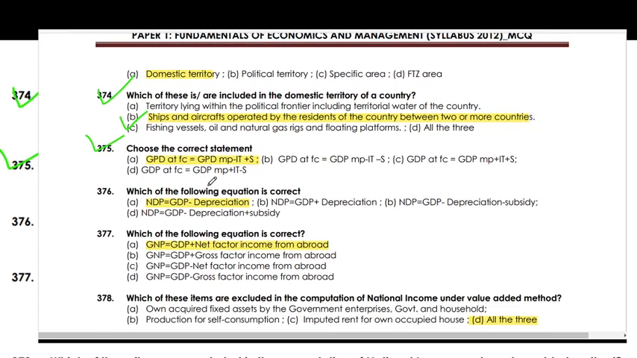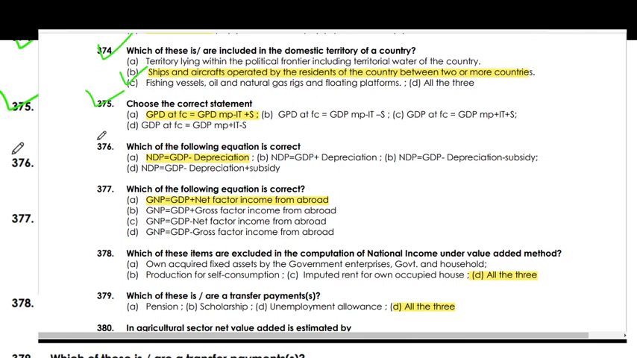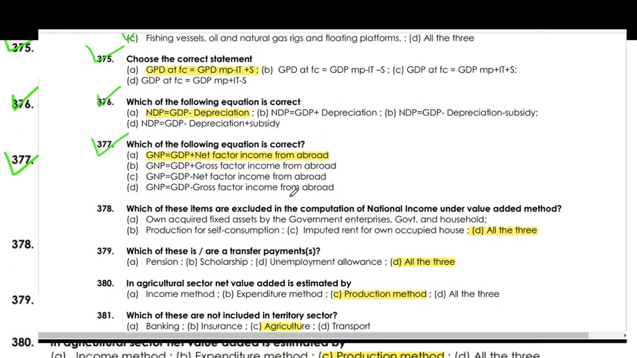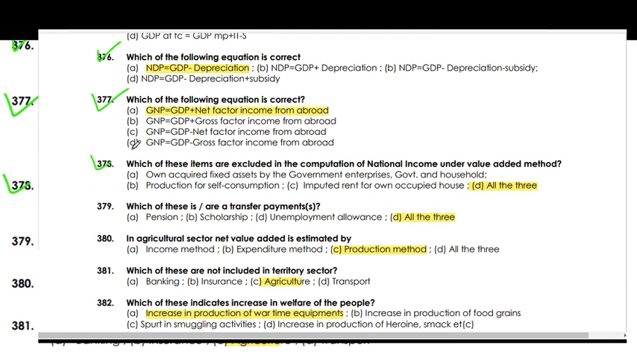Choose the correct option. GDP at FC equals GDP at MP minus tax plus subsidies. Which of the following is incorrect? NDP is equal to GDP less depreciation. Which of the following is correct? GNP is equal to GDP plus NIFA. Which of the following are excluded in the calculation of national income under the value added method? All of these: own account fixed assets by the government, enterprises and households, production for self consumption, and imputed rent of owner occupied house.